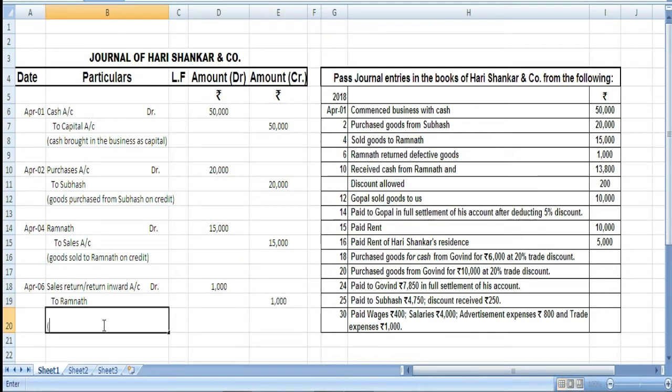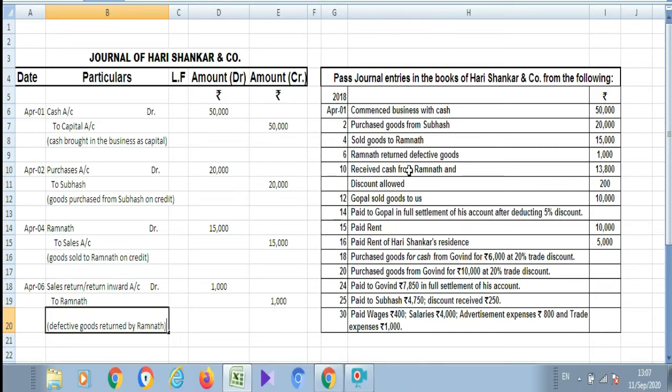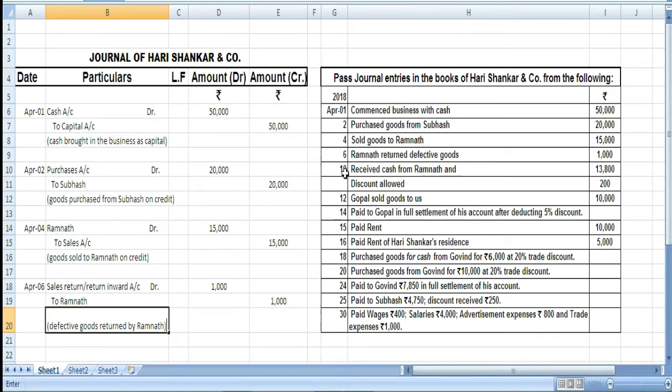So, here we will write goods returned by, okay, we can write here defective goods returned by Ramnath.